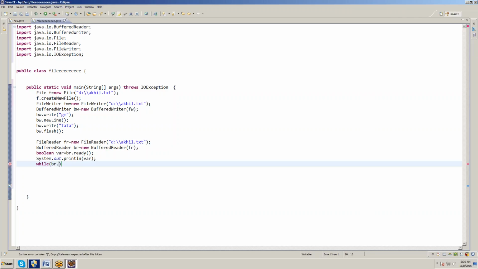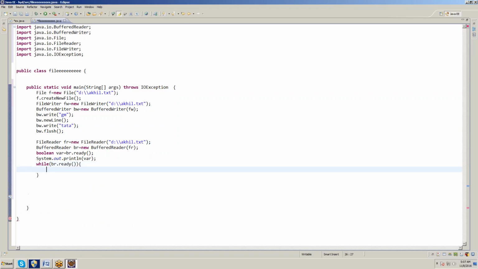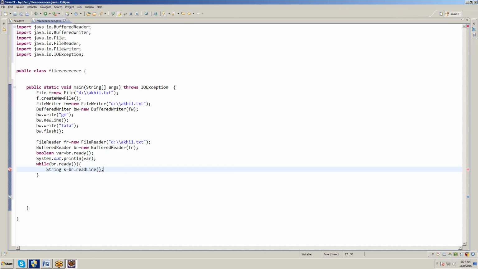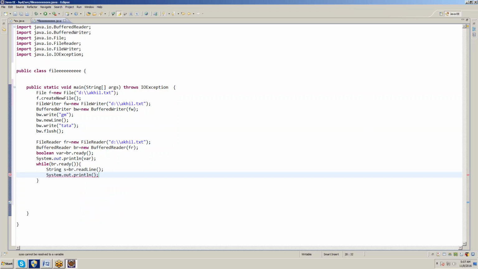While br dot ready. Ready is a method. It will check whether data is available or not. If it is available, store it in a string. String s equal to br dot readLine. So print it. Sysout control space.